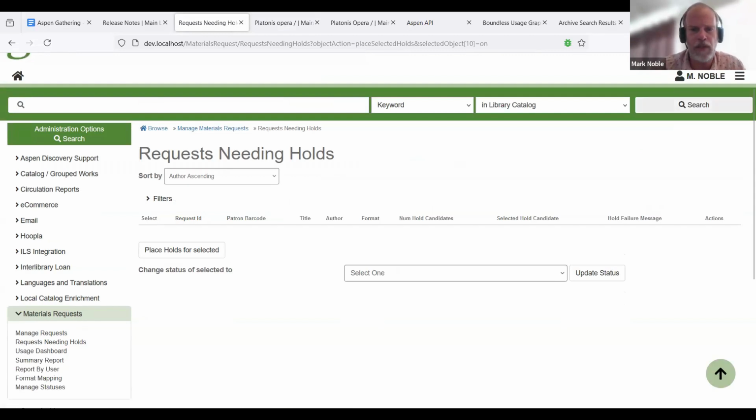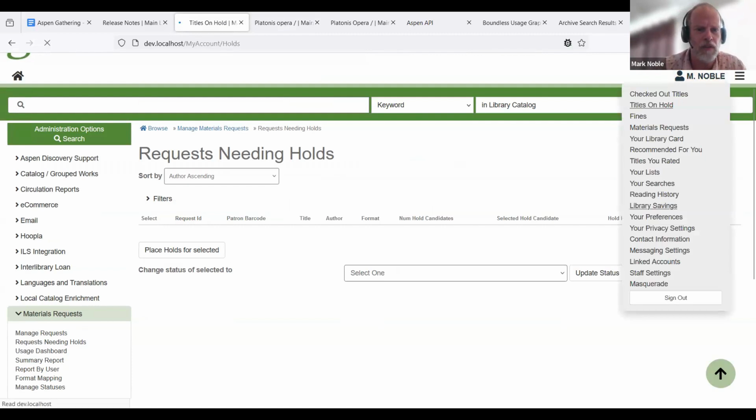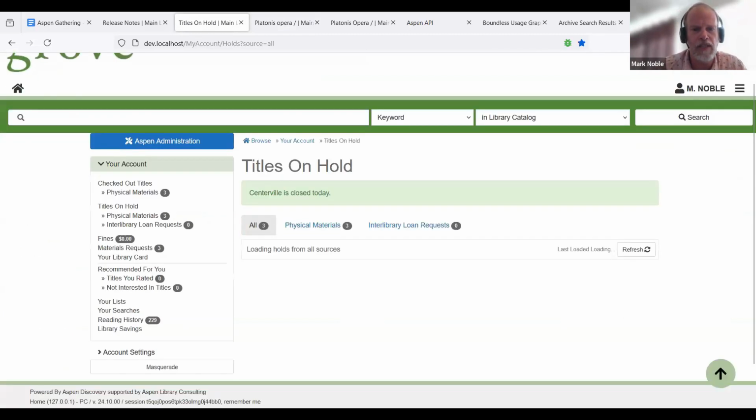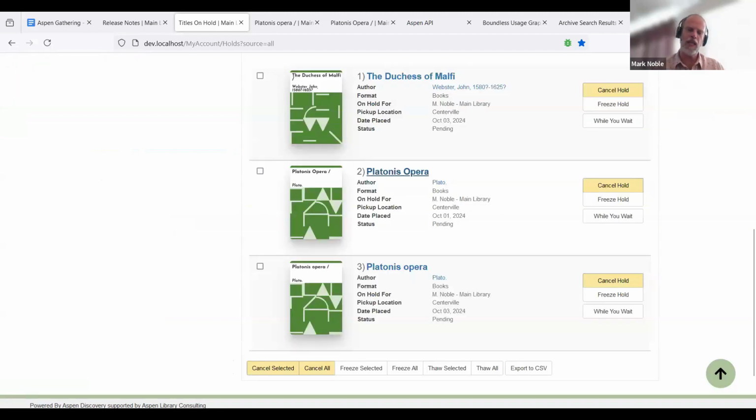And if we go into our titles on hold, we can see we've got 3 things on hold now with the Platonis Opera. If I check my email, I've got emails saying, hey, this hold was placed for you and that kind of thing. So really cool functionality to be able to place holds for materials requests. So thank you to San Luis Obispo for sponsoring that functionality.